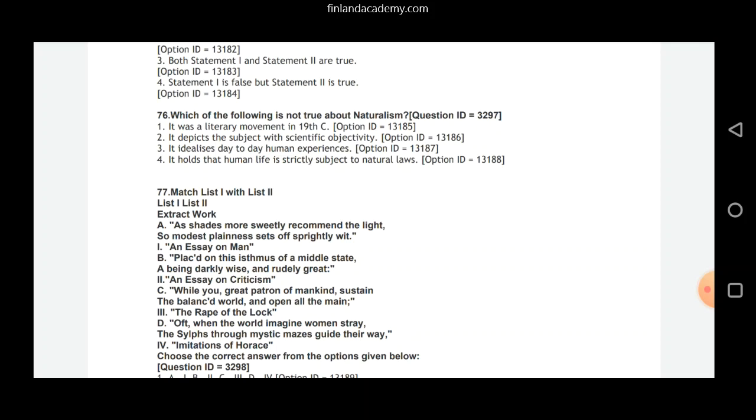Right? So here we rule out option 3, that is, it idealizes day to day human experiences. Yes, it is a movement in the 19th century, a subject that deals with scientific objectivity. I have discussed naturalism and realism in my previous videos as well. Probably you may check out the other video links. You will find something on naturalism and realism in detail there. All right, then we move on.